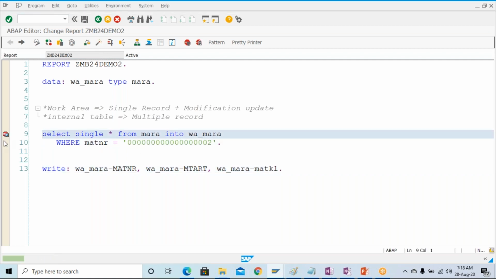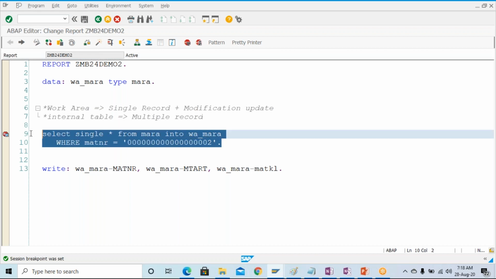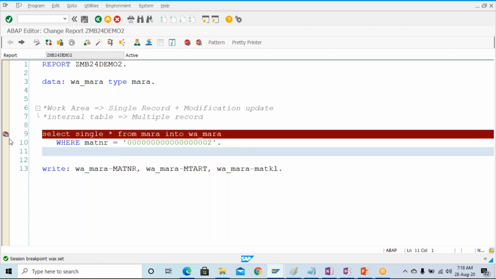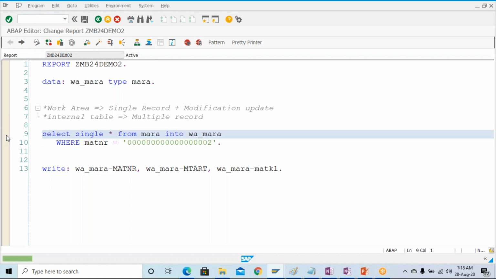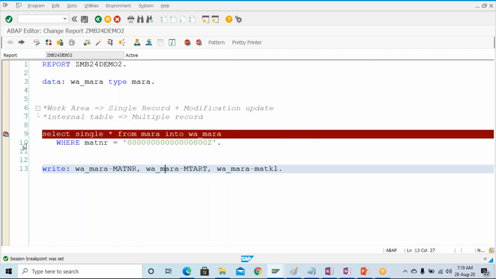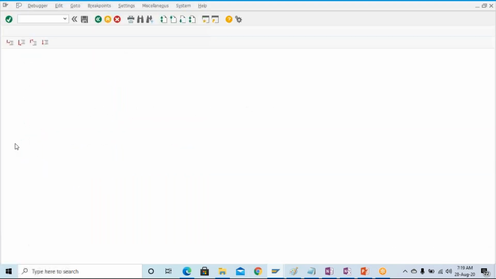Now I just want to show this in the debugging. To activate the debugging you will have to put a breakpoint over here. Just click over here and you will be able to put the breakpoint. There are several ways of putting a breakpoint, but it is not necessary to learn all of them, just one way is sufficient. Here itself you can put the cursor and click, and you will be able to put the breakpoint. Press F8.